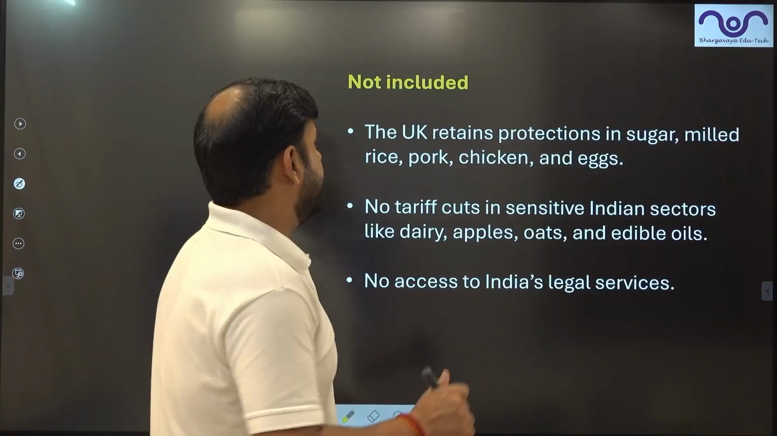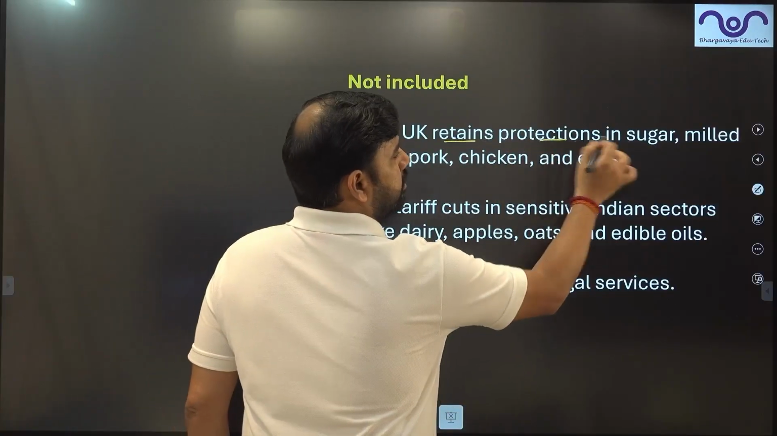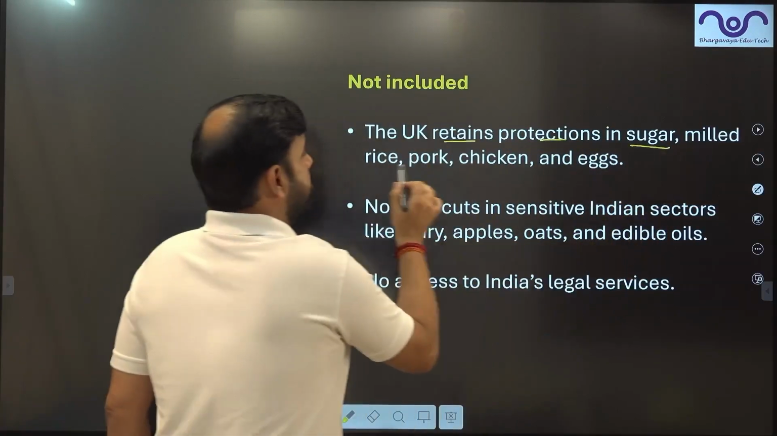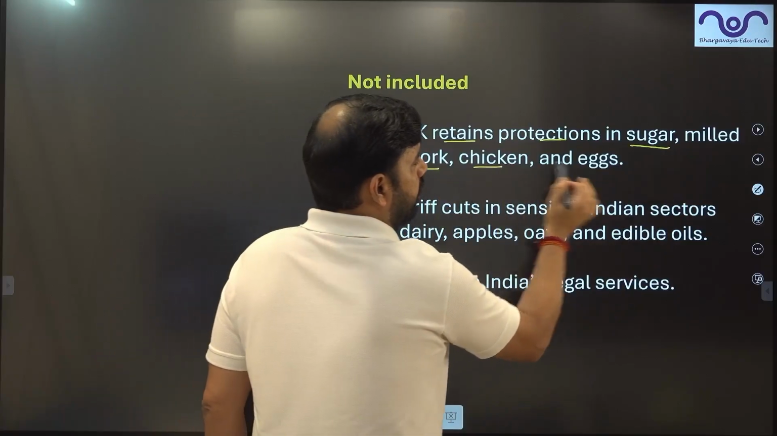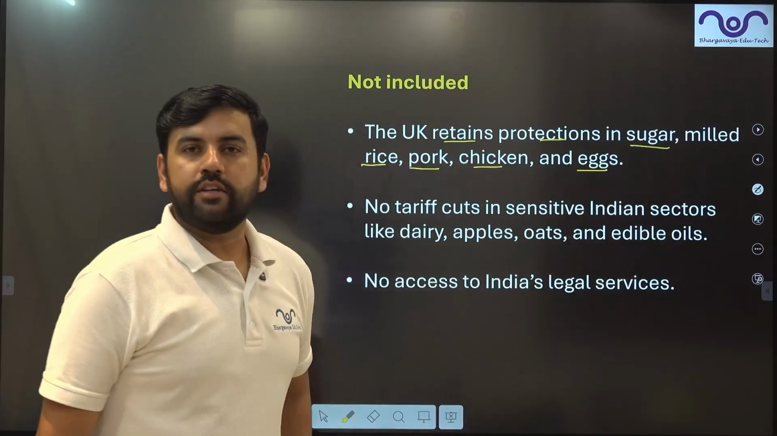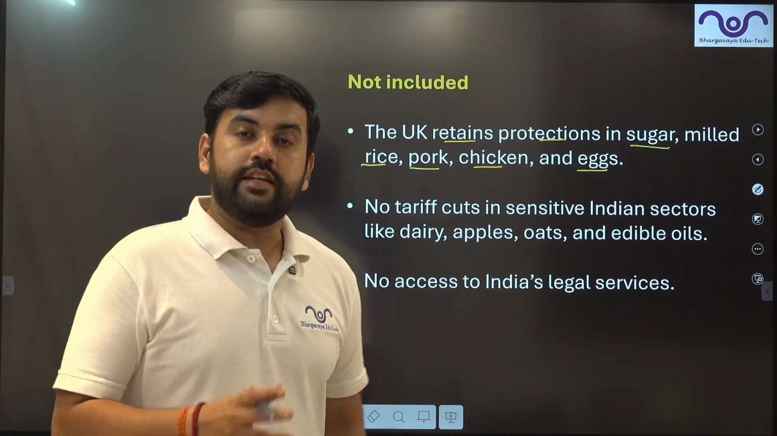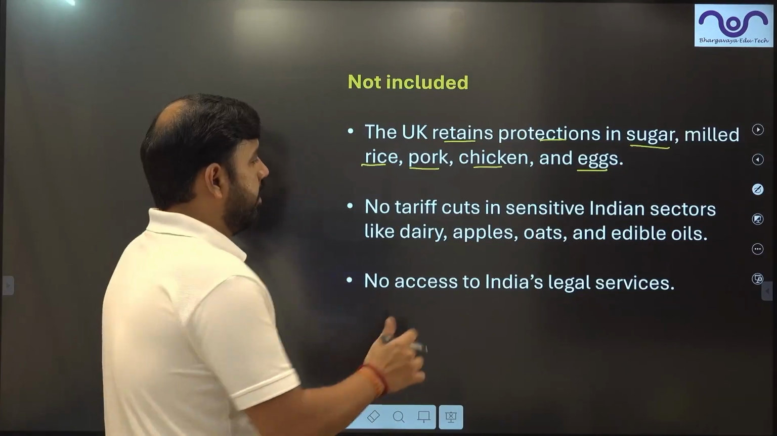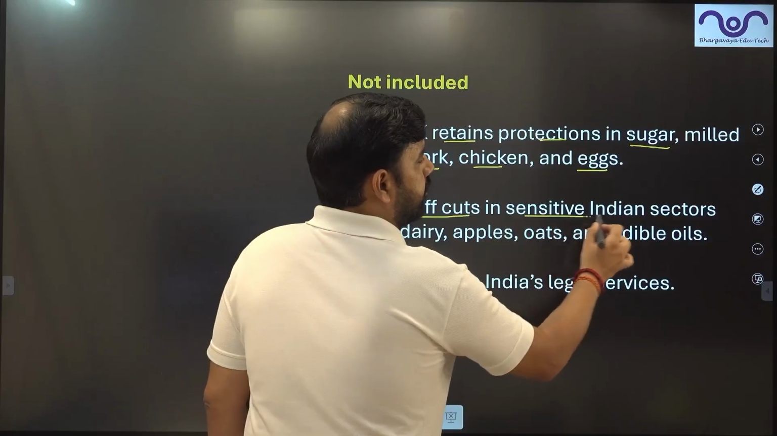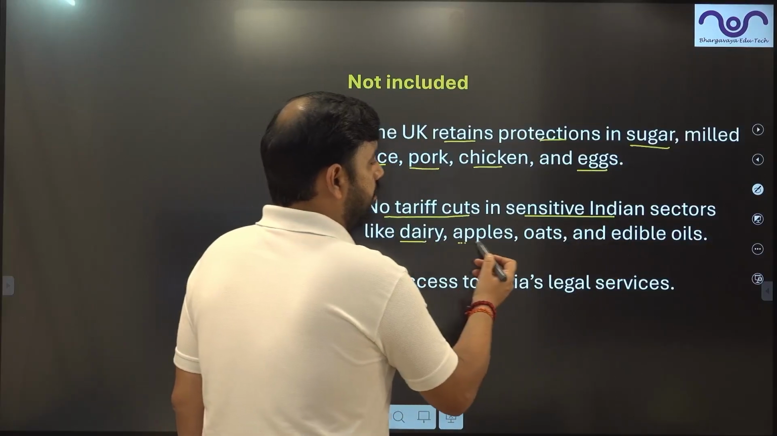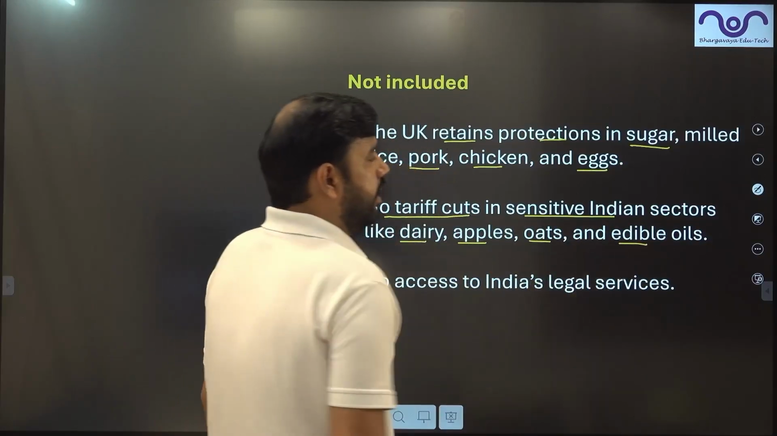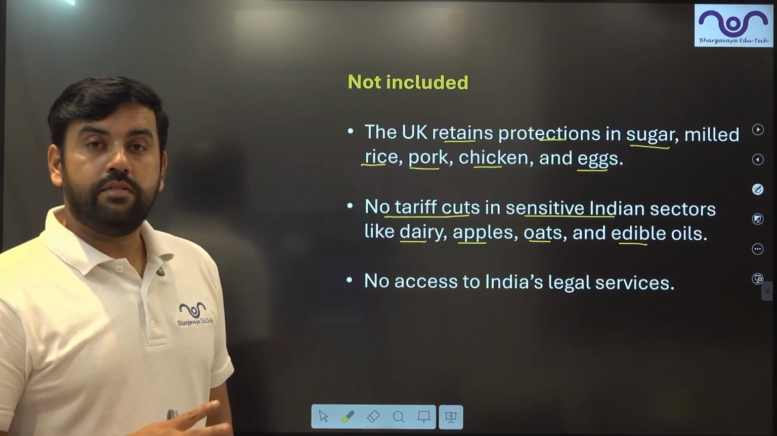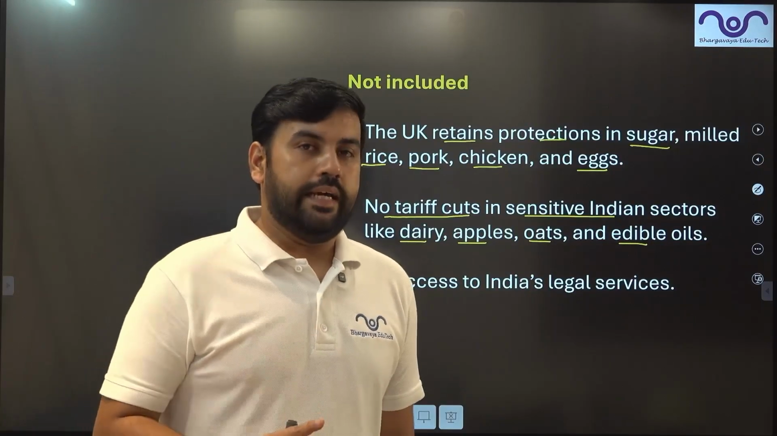Now, what has not been included? Basically, three things. The UK retained its protectionism in sugar, milled rice, pork, chicken and eggs. Indians cannot export that. Or if Indians export that, there will be duties. Secondly, no tariff cuts in sensitive Indian sectors like dairy, apples, oats, edible oils. So if Indians are exporting these four items, high duties will be there.